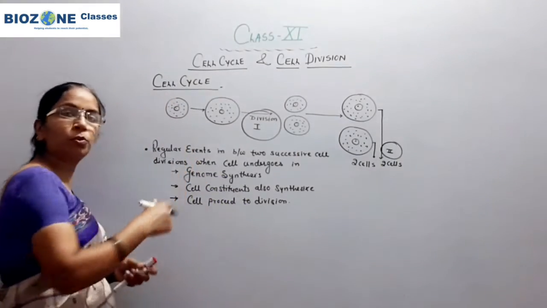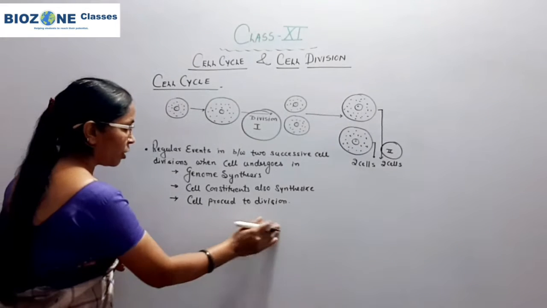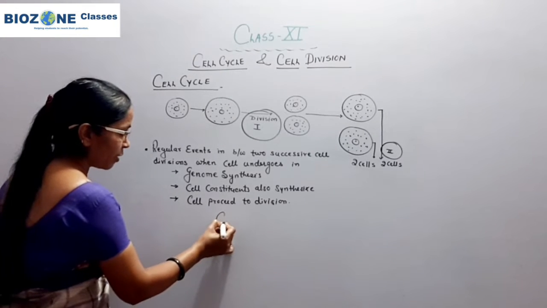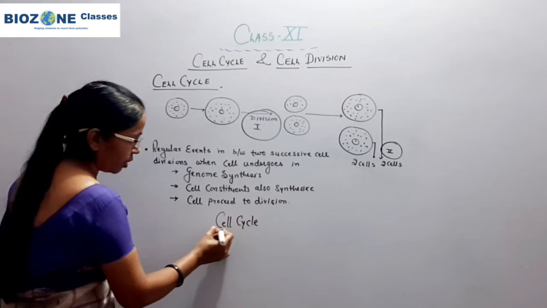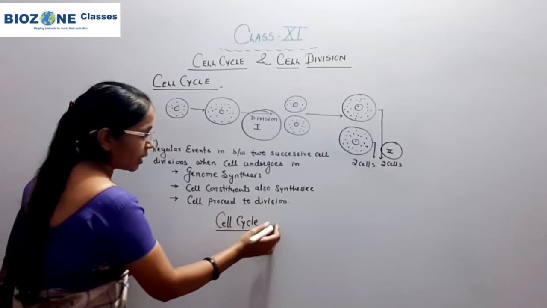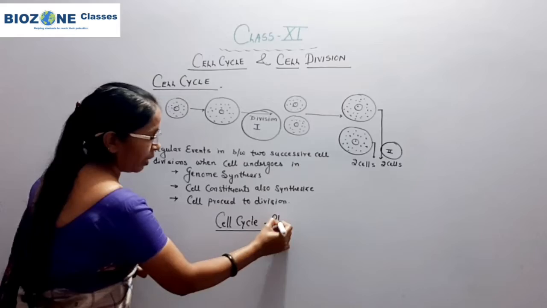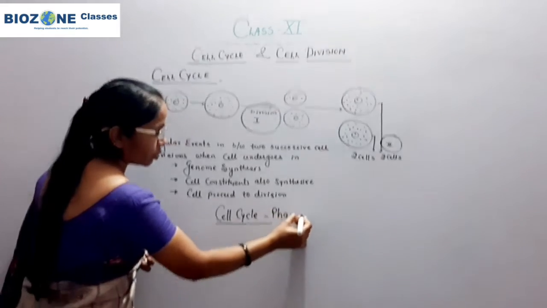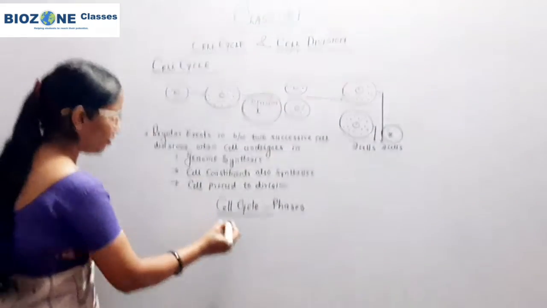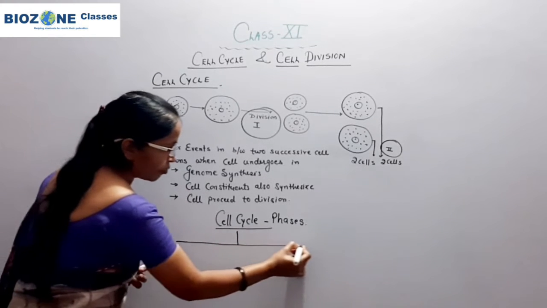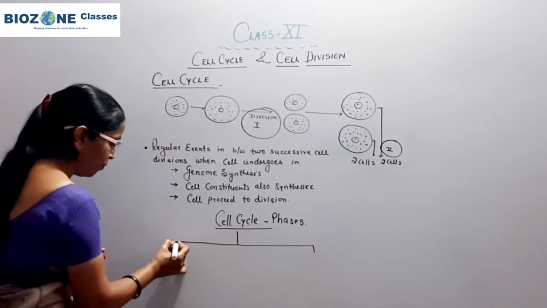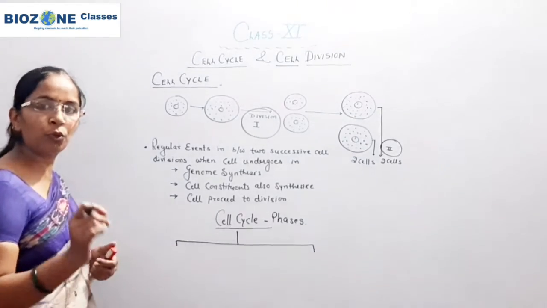Now the cell cycle shows the basic phases. So here we discuss the cell cycle and its phases. Remember this chart very well for the phases. Broadly, the cell cycle is divided into two phases.